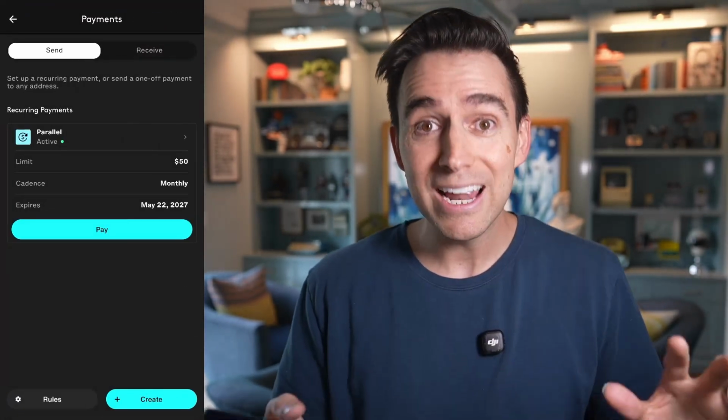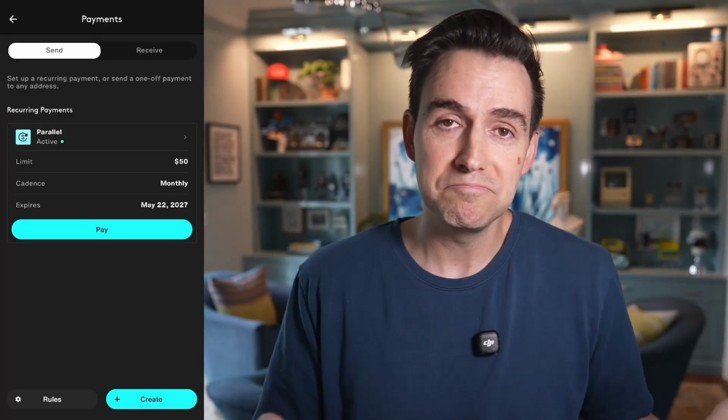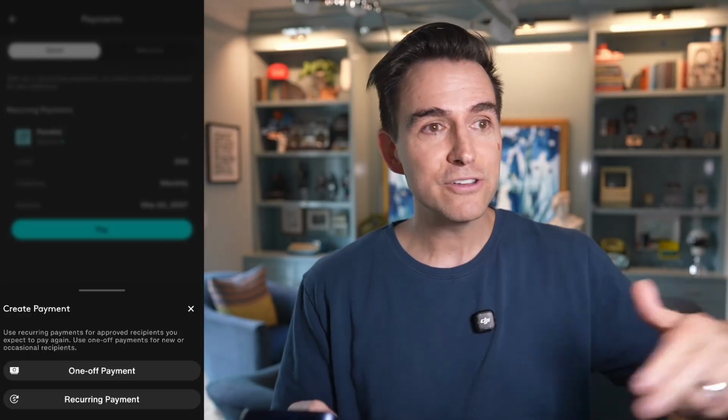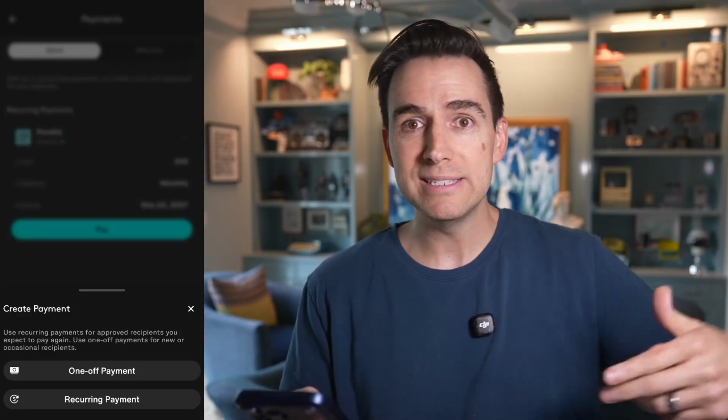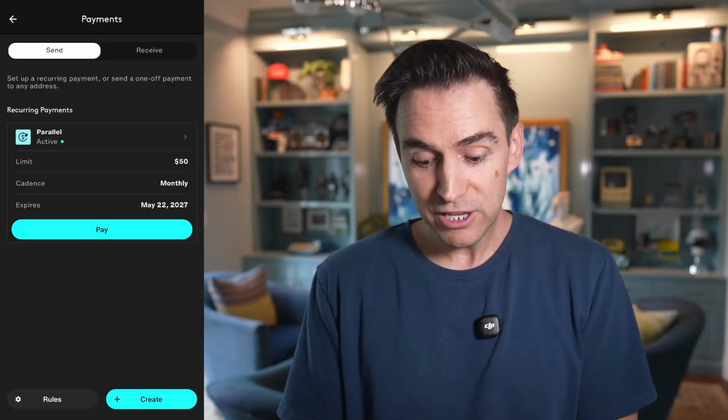AI agents cannot create recurring payments, but if you want them to make the actual payments, that's fine. AI agents are likely using the one-off payments. Now, these are the programmatic, frequent microtransactions. You're paying for inference, compute, an API request. Now, you as the human have a lot of rules that you can set around how those AI agents can spend using those one-off payments.